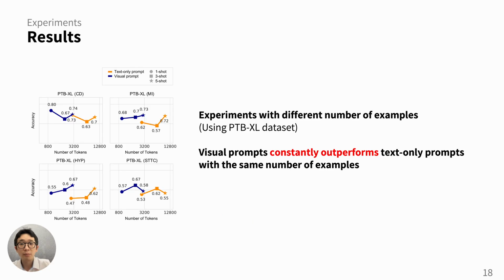We also conducted experiments by varying the number of examples. While adding more examples did not consistently improve performance, the key takeaway here is that the visual prompts consistently outperformed text-only prompts when using the same number of examples. An interesting observation we made is that in some cases, the number of tokens was similar between the visual and text-only prompts, yet the visual prompts still achieved better performance. This suggests that the advantage of visual prompts is not solely due to the reduction of token counts, but also from the effective use of visual information itself.